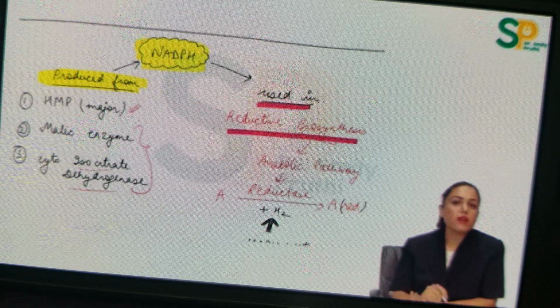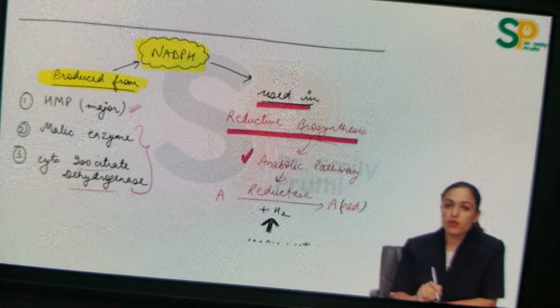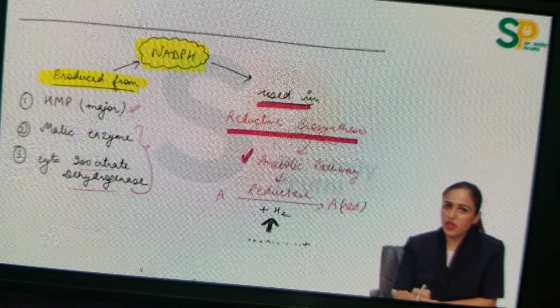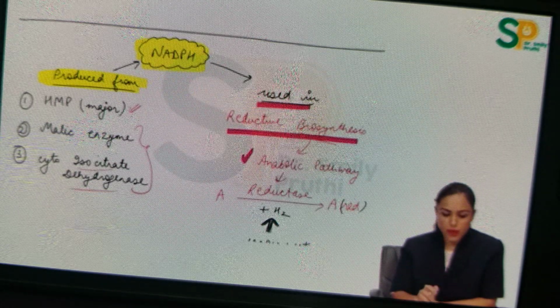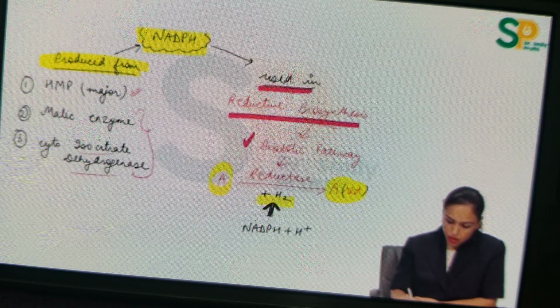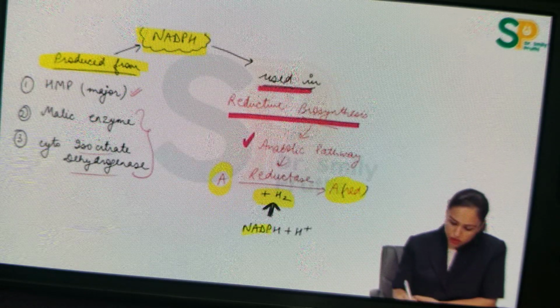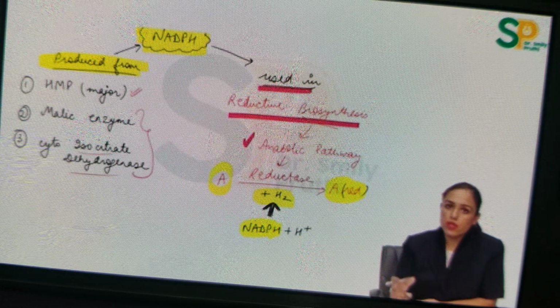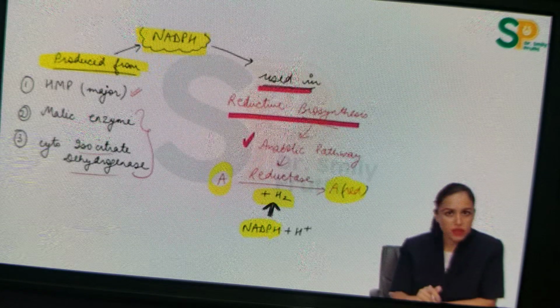Now let's see where NADPH is used. I told you it is used in reductive biosynthesis. Biosynthesis means anabolic pathway. In anabolic pathway, whenever we do some anabolic pathway, we will always encounter some reductase enzyme. One or two reductase enzymes will be there in an anabolic pathway. Now that reductase enzyme has to do reduction. Let's say A gets converted to A reduced, and now for this reduction, hydrogen is needed. Who will give this hydrogen? NADPH will give this hydrogen, right? So I say NADPH is used in reductive biosynthesis. That is, for reductase enzyme, it is used in anabolic pathways.